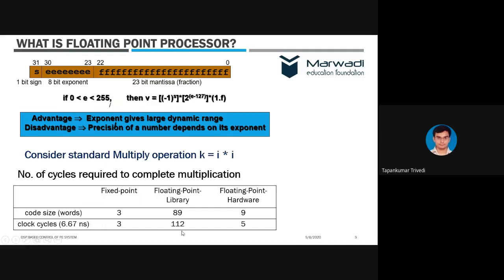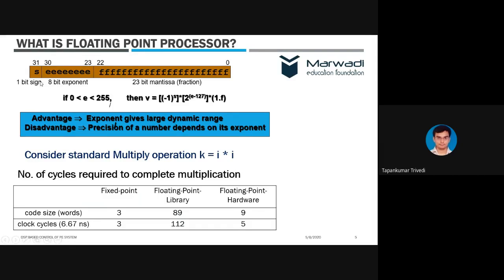Now, what is a floating point processor and why is it unique and different from others? A floating point processor can process floating point numbers according to IEEE standards. Here we have a 32-bit floating point processor.